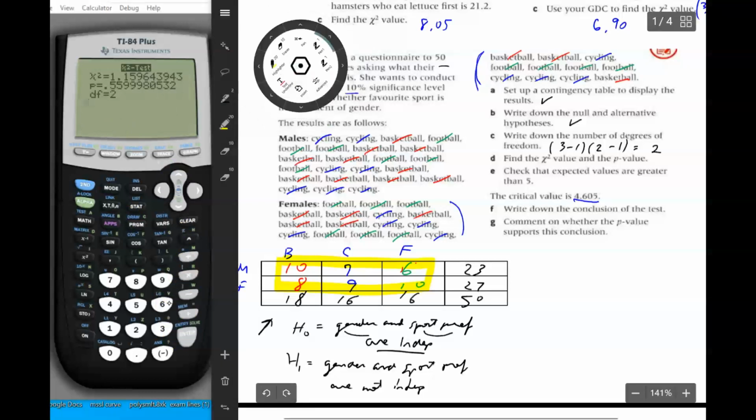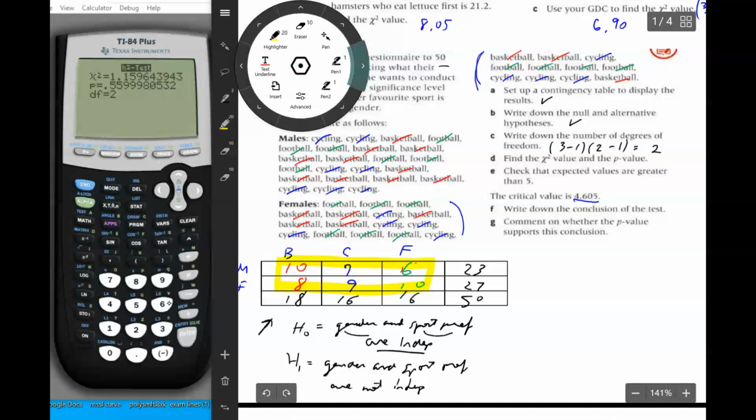Now we're going to have, let me get a red pen. We're going to write down the chi-squared value as 1.16, and the p-value is 0.5599, which rounds up to 0.560 if we put 3 significant figures.